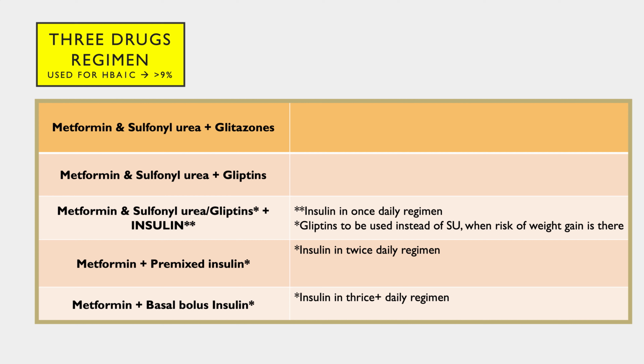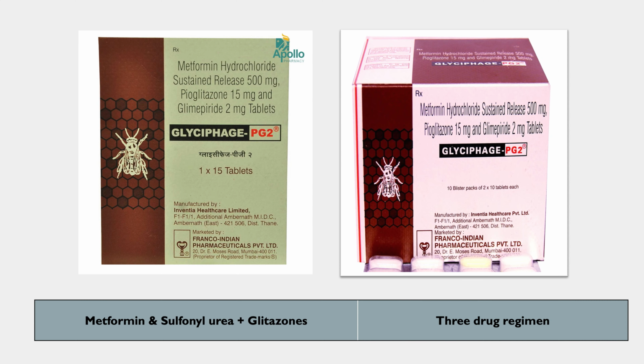So the cases who have a higher HbA1c can be given insulin at the start, and slowly the insulin dose can be tapered off, or it can be stopped altogether, right, with the induction of the third drug. So metformin, sulfonylureas and insulin, or metformin, gliptins and insulin. Insulin is given in a regimen which we are going to talk about later. These insulins are of various kinds, like pre-mixed insulins and basal bolus insulins. We will talk about them in the coming slides.